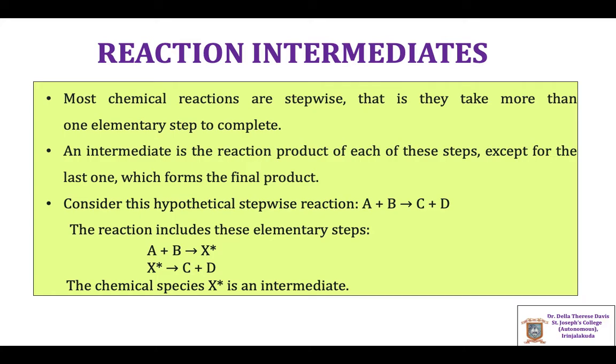Most of the chemical reactions are stepwise. An intermediate is the reaction product of each of these steps except for the last one, in which the final product is formed. So if we consider a hypothetical reaction A plus B giving C plus D, the reaction may include many steps. In this reaction it is given as A plus B giving X star, and X star giving C plus D, the final products. So in this hypothetical stepwise reaction, the chemical species X star is the reaction intermediate.